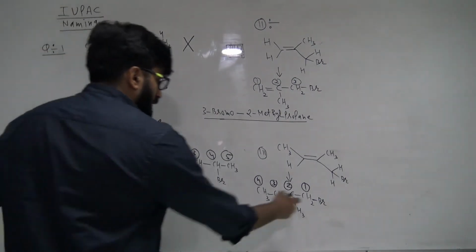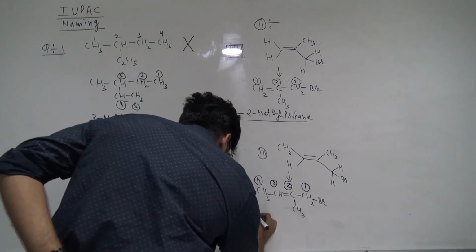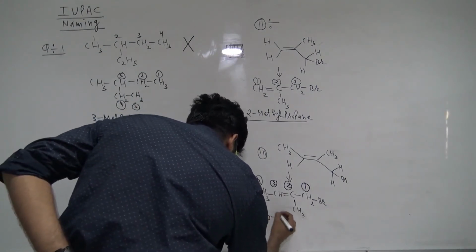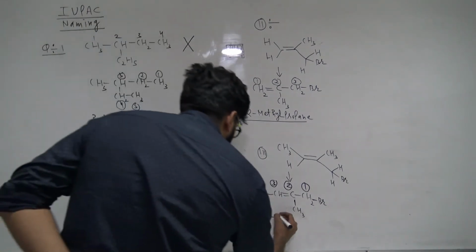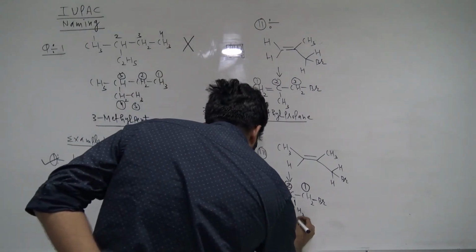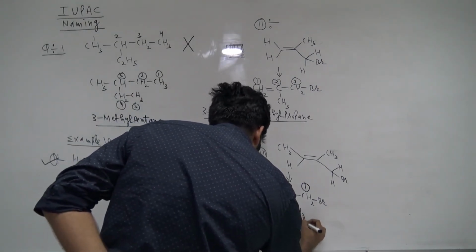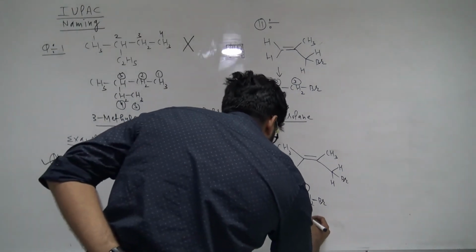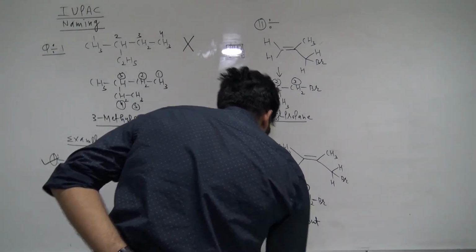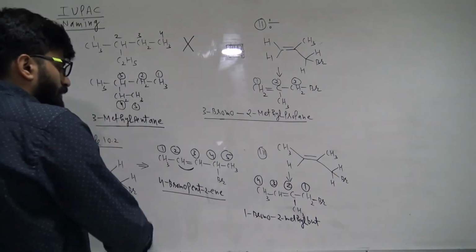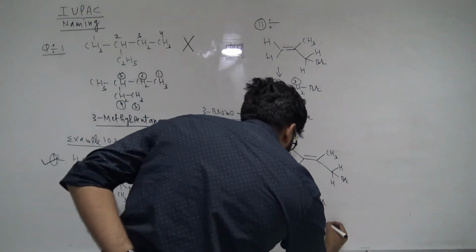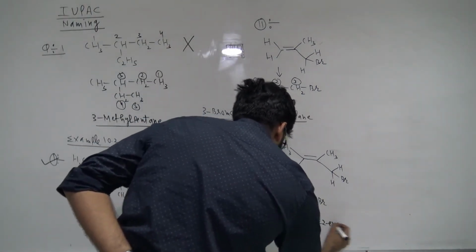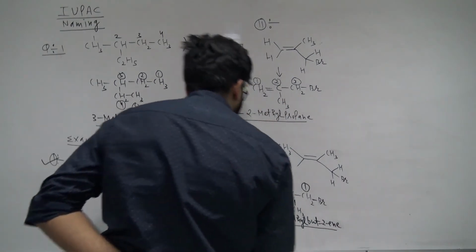Okay, so what will be the name, guys? The name will be 1-bromo, and then this will be 2-methyl. Okay, 1-bromo, 2-methyl, but at the second position there is ene. 1-bromo, 2-methylbut-2-ene.